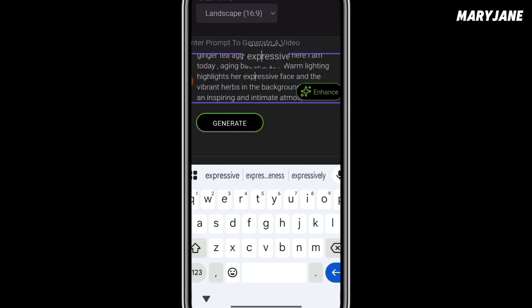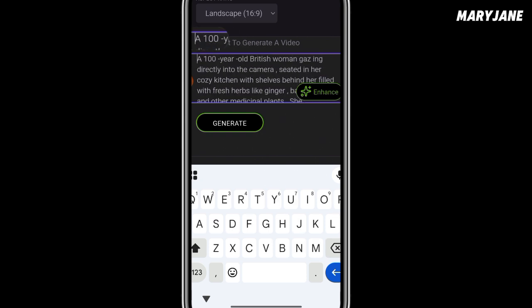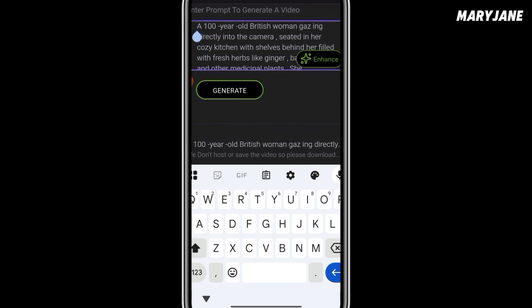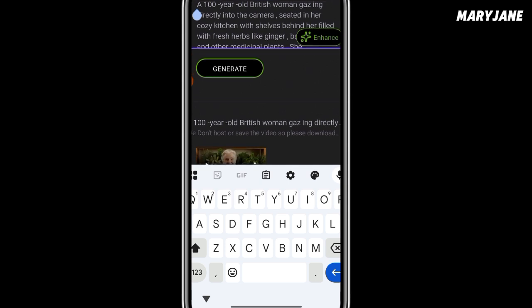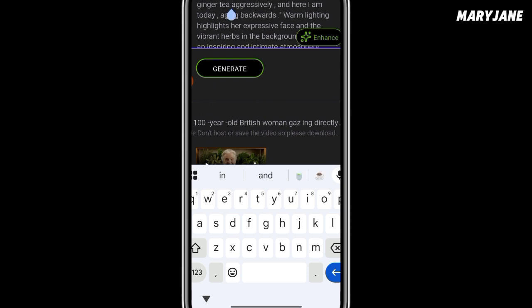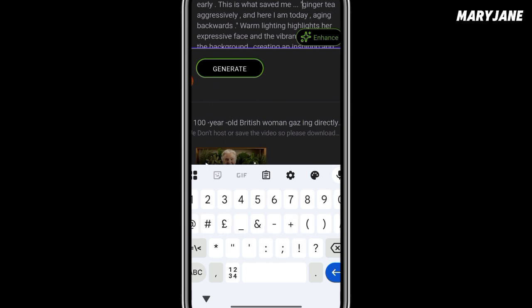She said she took her ginger tea. Okay, you're supposed to say she took her ginger tea aggressively. So that is what she's supposed to say. Oh my goodness. She took her ginger tea aggressively. So I just want to cut the part that she has talked about ginger tea. Only that part. Let's start with ginger tea. Okay, don't forget. So now let's generate.